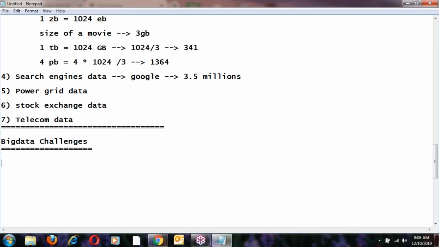Hadoop is recent. Spark and Scala, AWS, DevOps, these are recent softwares. These are not traditional. So old softwares are all traditional softwares. Now, what are the traditional databases? Since the last 20 years we are using some databases, right? Like Oracle database, Microsoft SQL Server, DB2, MySQL. These are the traditional databases.